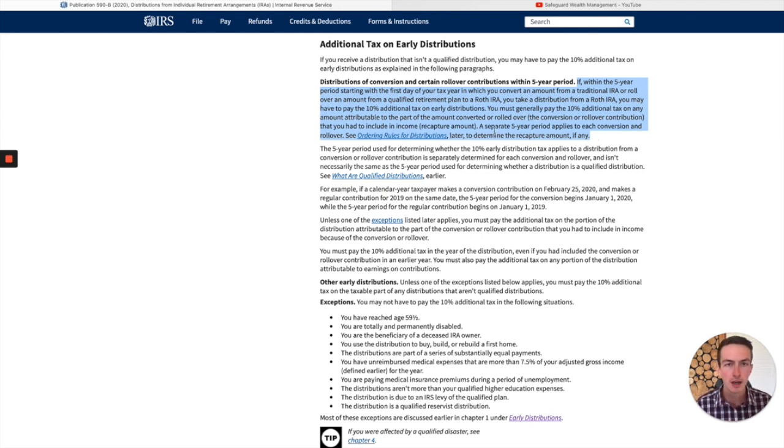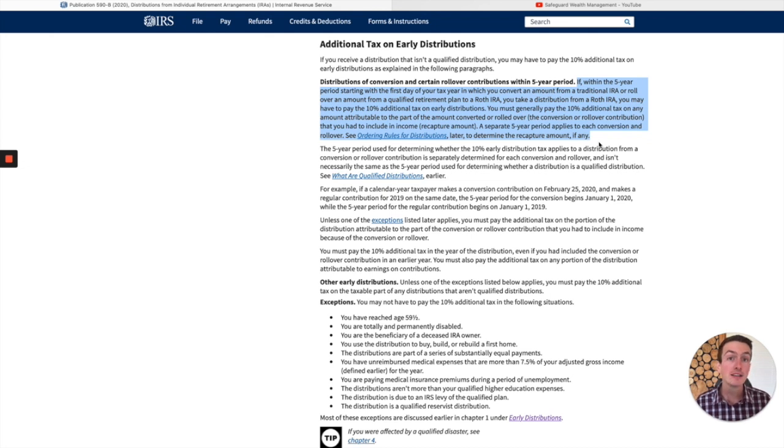Okay, and it says down here, a separate 5-year conversion period applies to each conversion and rollover. So basically what that's saying is, if you made a conversion in 2020, you cannot access that conversion until 2025. If you make a conversion in 2021, that starts a separate clock, and basically you cannot touch that conversion until 2026. So every conversion has a separate clock that you need to adhere to.